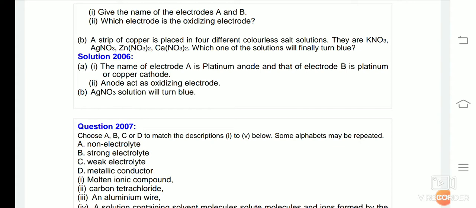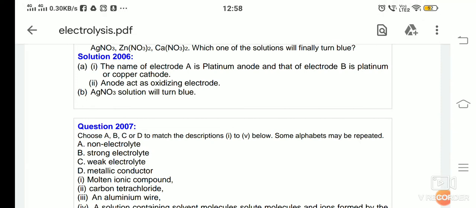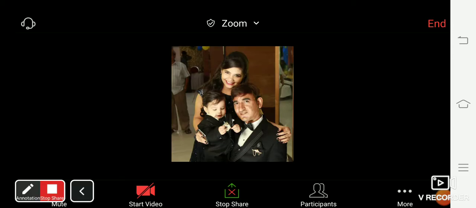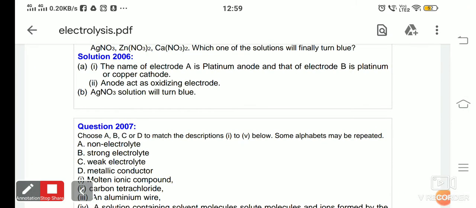The reason being the other elements like potassium, zinc, and calcium are more reactive than copper. How did I decide that they are more reactive than copper? Please remember, students, we have done the electrochemical series or the reactivity series. Those who are not able to recall, I'll write the electrochemical series for you.